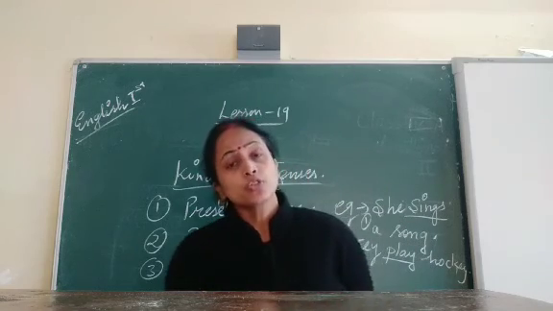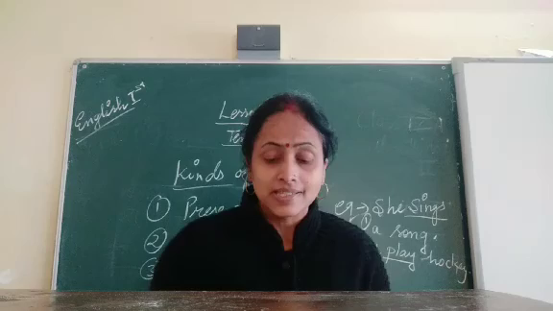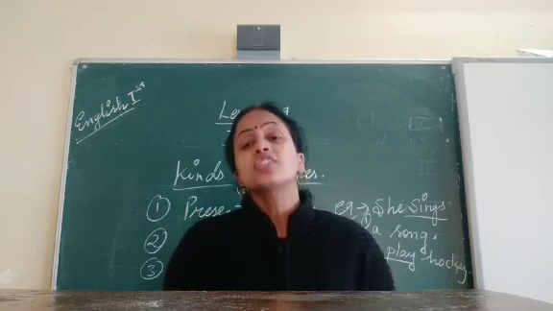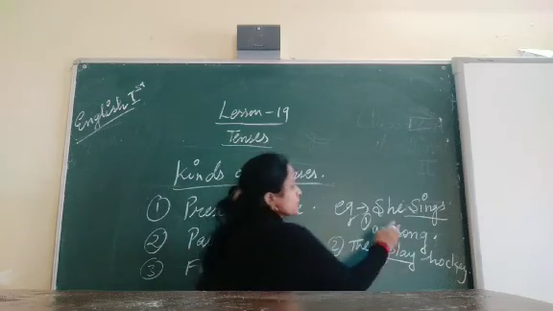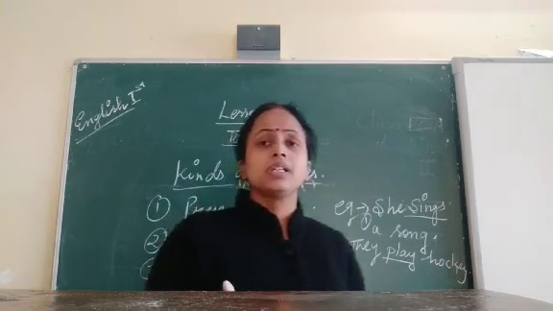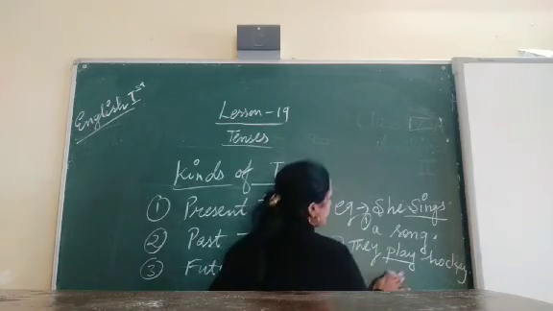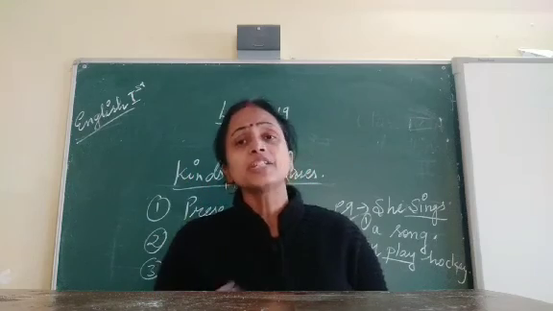Why can we say that these sentences belong to present tense? Because the action is taking place in present time. She sings a song: the action is taking place in the present time. They play hockey: the action is taking place in present time.